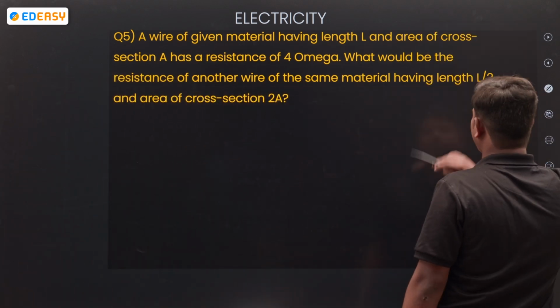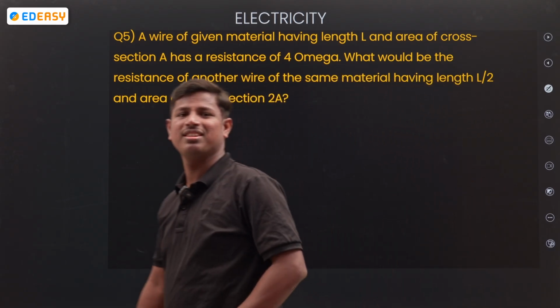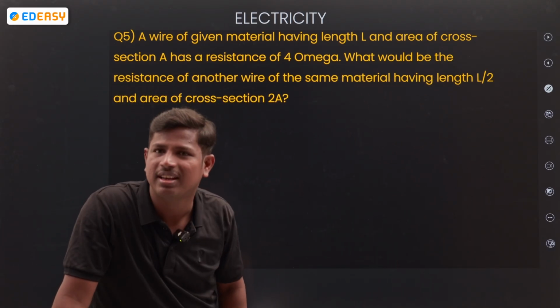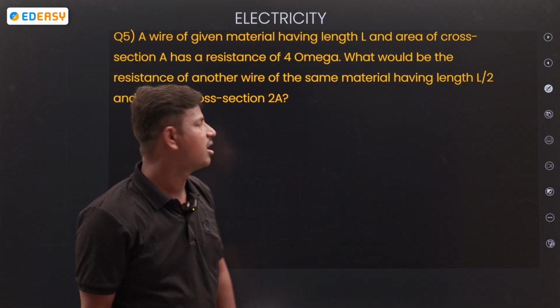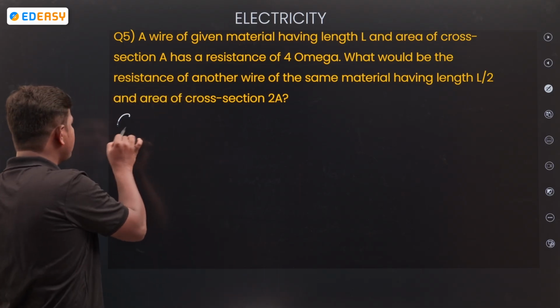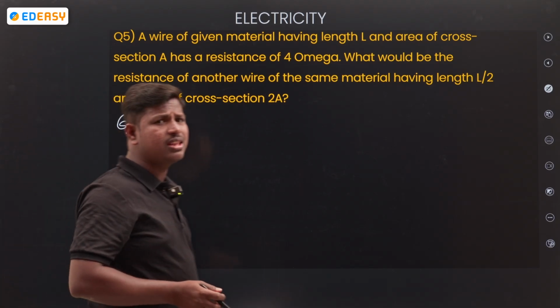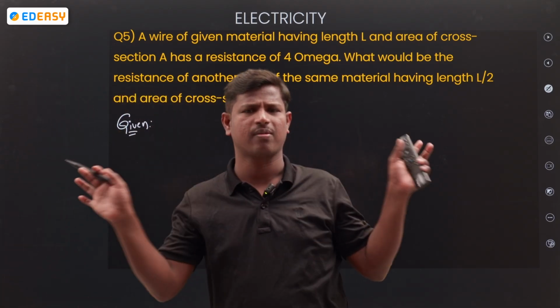Next. Look at a question. Read the question first of all. What is the given information? If the question is given, don't worry. Write the given information. If you write the given information, half of the problem is solved.